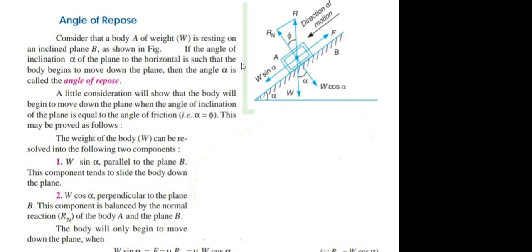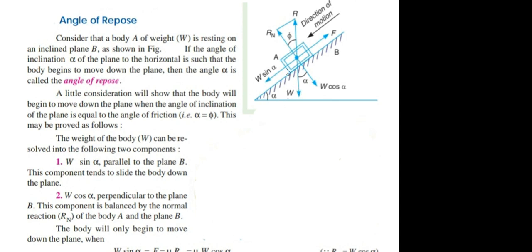So the angle of friction phi: we have already seen what it is. It is the angle between reaction R and normal reaction Rn. So alpha is equal to phi, that is, the angle of repose alpha is equal to the angle of friction phi.